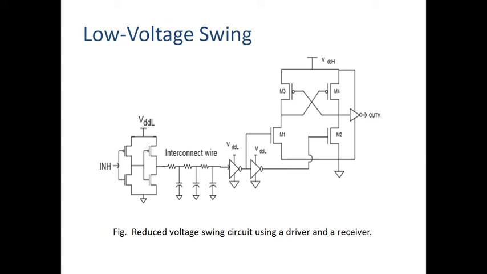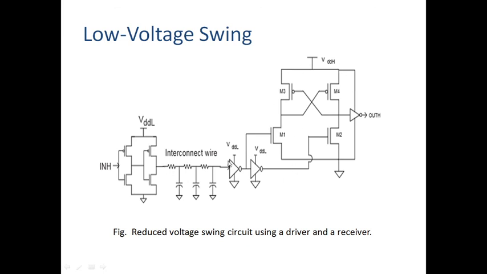See here for this final one, that is low voltage swing. This circuit belongs to low voltage swing. Here we have a high to low converter, and then we have a low to high converter. We already studied that this is the high to low converter and this is the low to high converter.